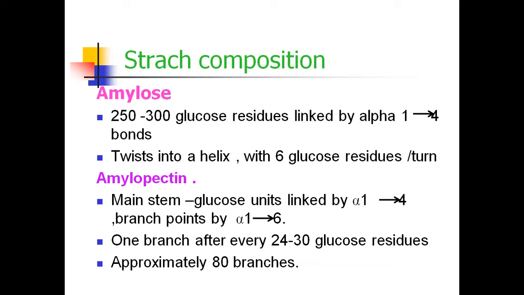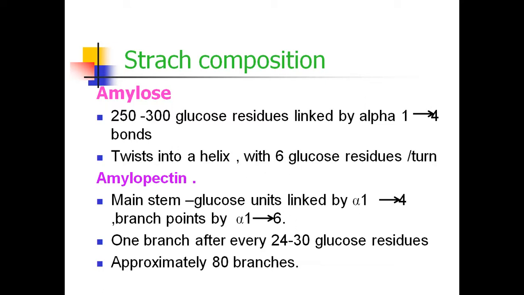Amylose consists of 250 to 300 glucose residues linked by alpha-1,4 glycosidic bonds. It twists into a helix with 6 glucose residues per turn. This is a helical structure, but there is no branch point. It is a single chain which undergoes twists and turns like a helix. Whereas amylopectin is highly branched and highly complex. At the branch points it has alpha-1,6 glycosidic linkages, and other than branch points, the glucose molecules are linked by alpha-1,4 glycosidic bonds.